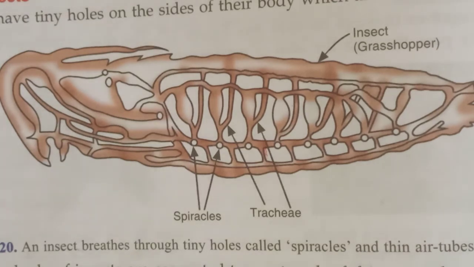Exchange of gases between plants and the environment occurs through stomata, lenticels and root hairs, and internal transport of oxygen and carbon dioxide occurs through the intercellular spaces in the plant tissue. We read about fish, how they breathe with the help of gills. Earthworms and frogs use their moist skin, as well as lungs in frogs. And insects breathe with the help of tracheae. Understood? I hope all understood this topic. Thank you.